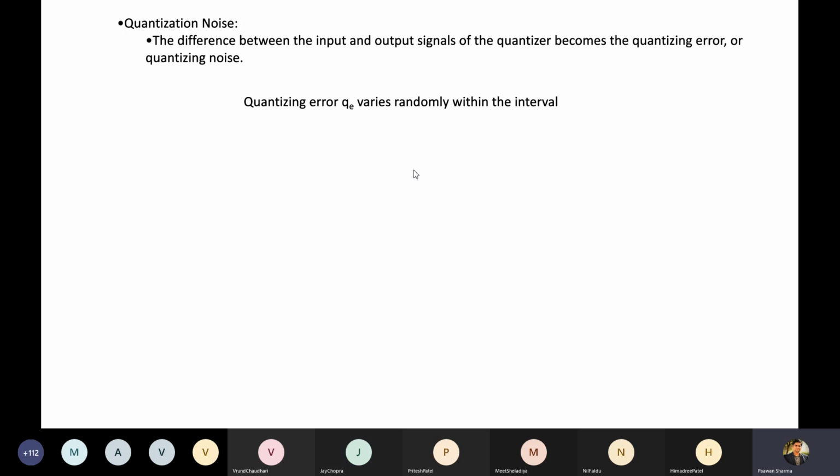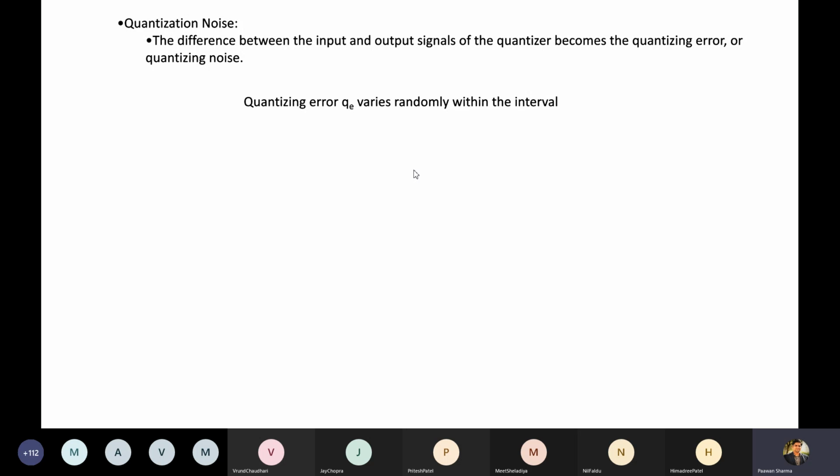Okay, very correct. But I would request all the students, not with the intention to learn all these things by heart, but to understand these concepts in their true spirit. If somebody asks you what quantization is, you can simply say quantization is the process where the amplitude is discretized.